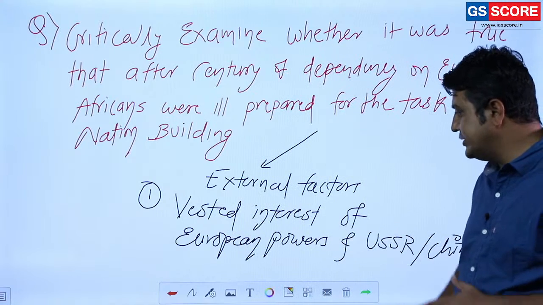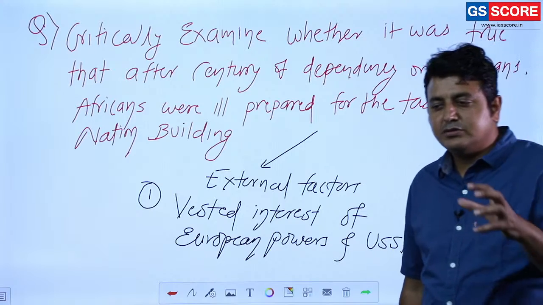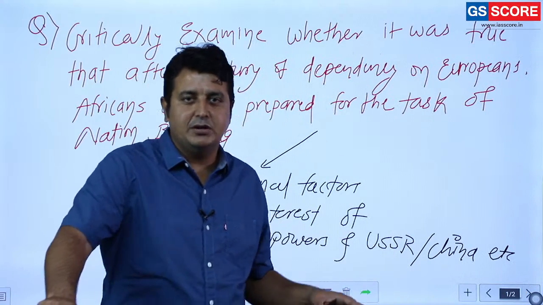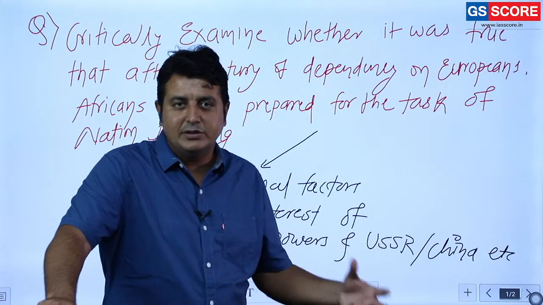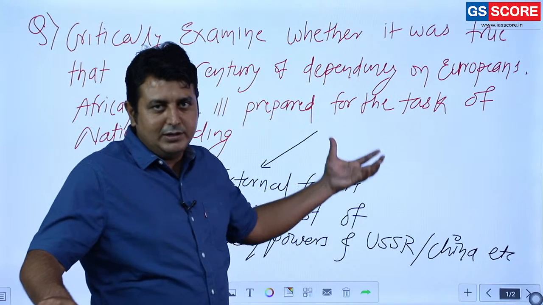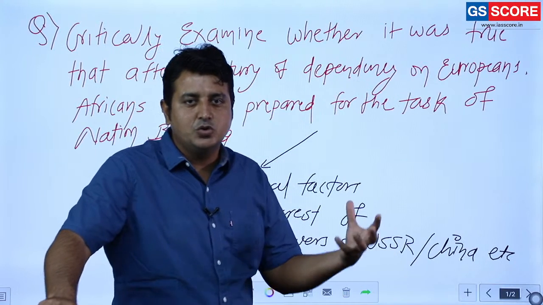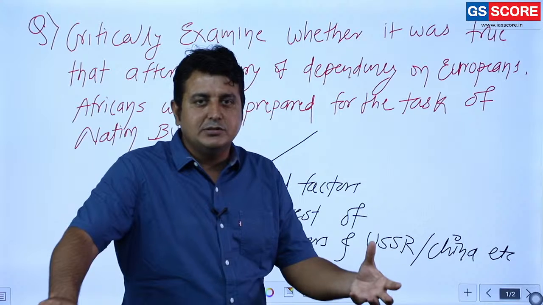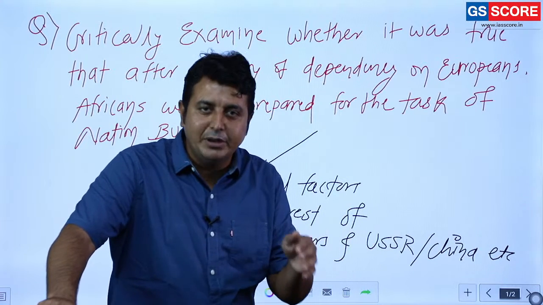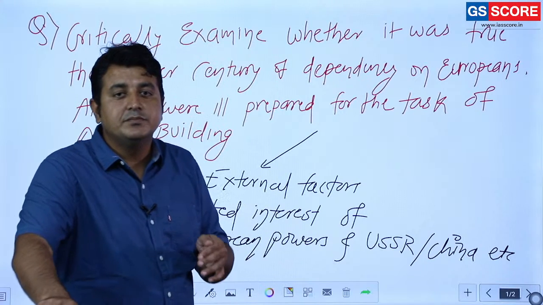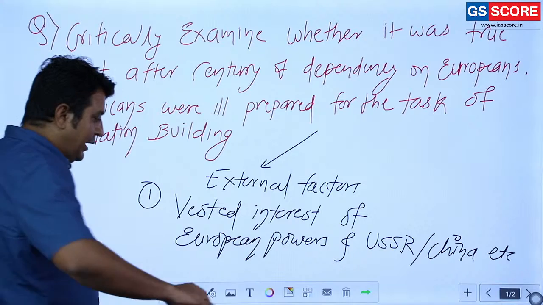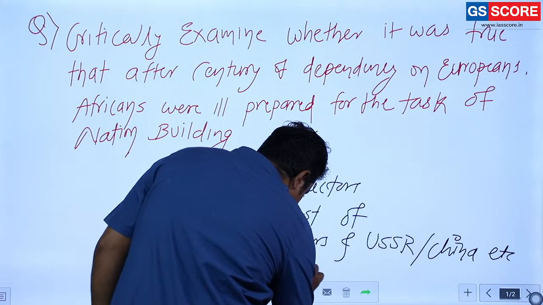How is it so? Vested interest, because if they have a favorable government in Africa, then it is very easy for them to exploit it. It is one of the parts of neo-colonialism: without establishing direct control, make the policies of that particular country which are going to give benefits to these powers. And the most important role here was played by Cold War politics.